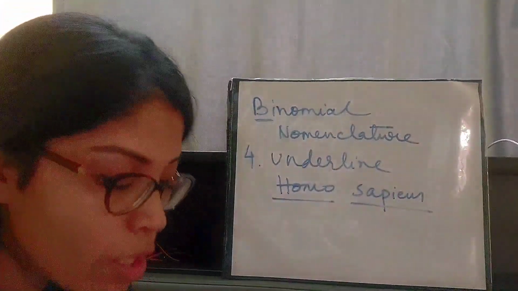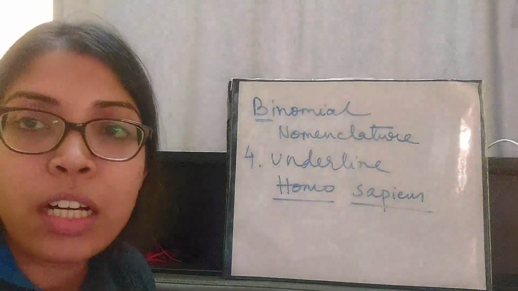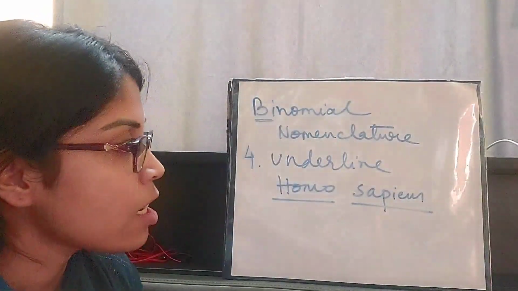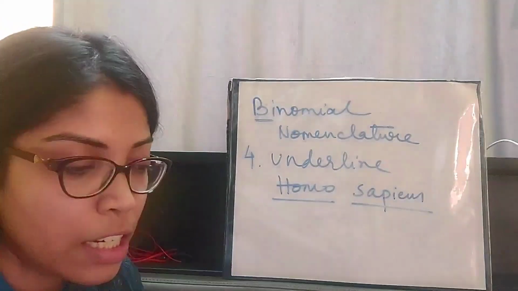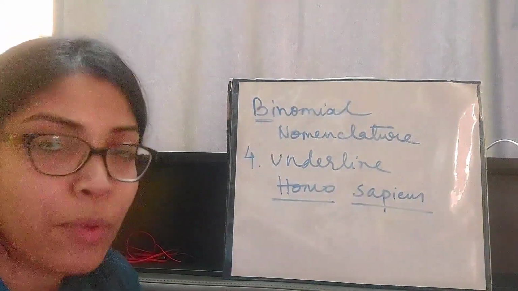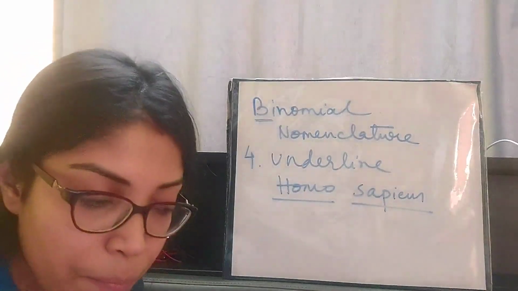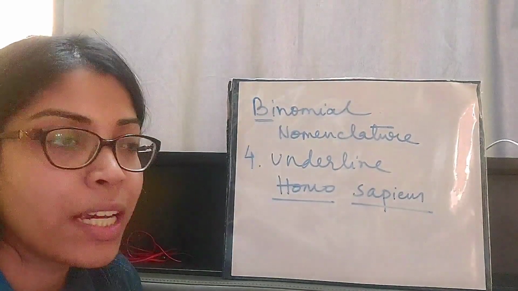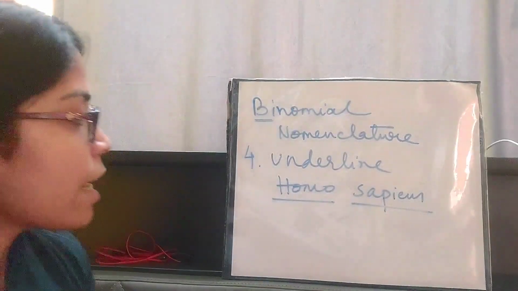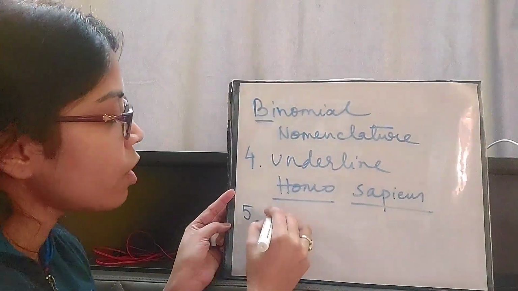This rule is not written in your book. Just add it in the rules: while writing the scientific name, the two names should be underlined separately, and they should be italicized in print form. Add this point. Okay, next point, Latin.